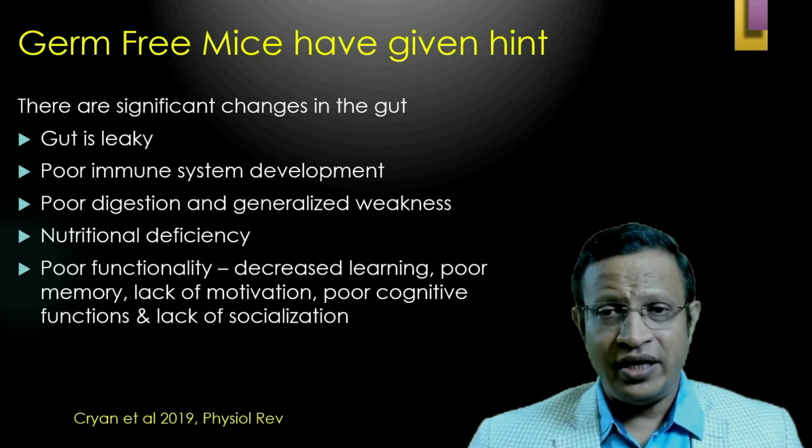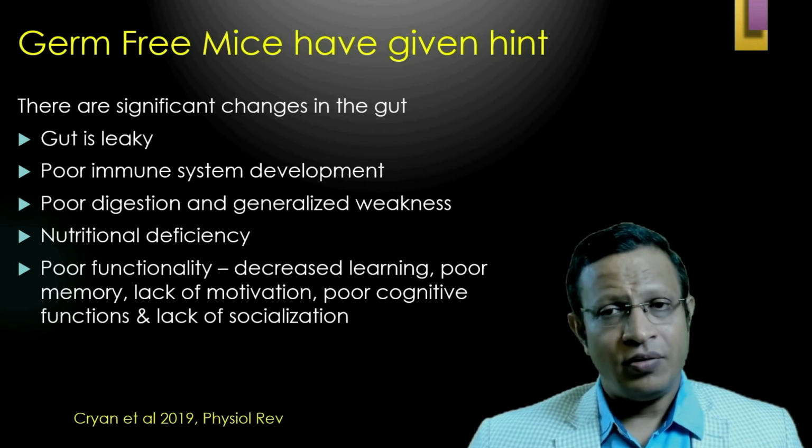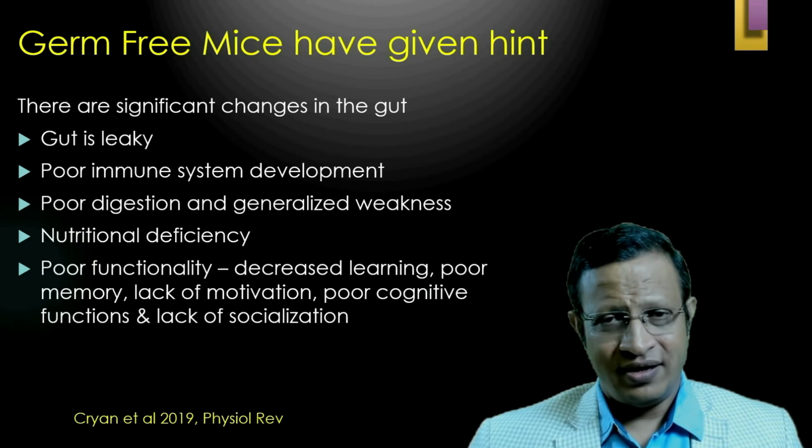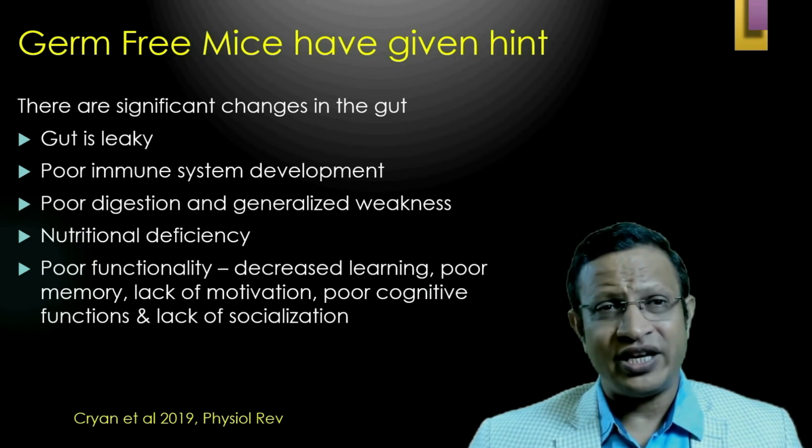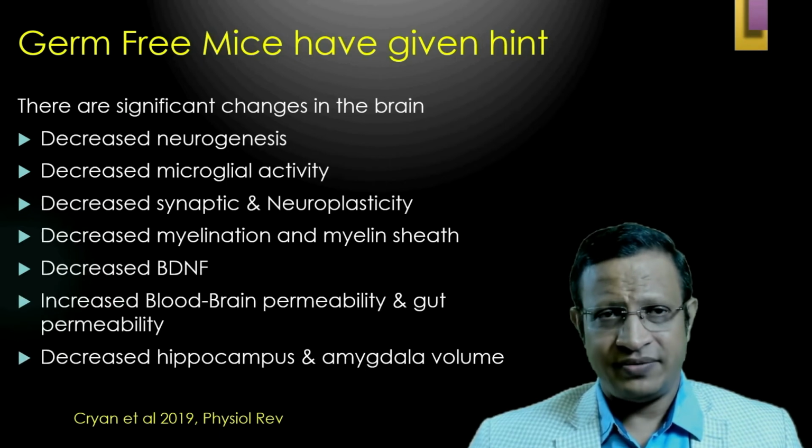There is decreased learning, poor motivation, poor memory, and also cognitive functions are very low. Further, lack of socialization can be seen in germ-free mice.